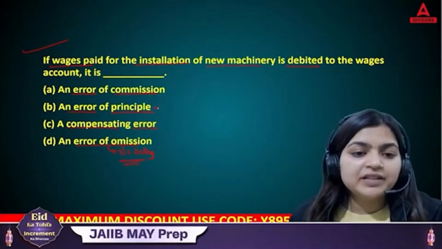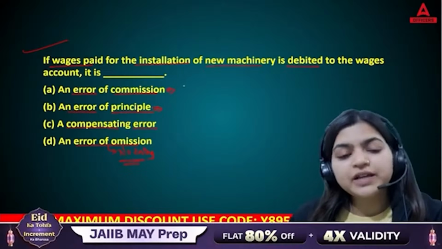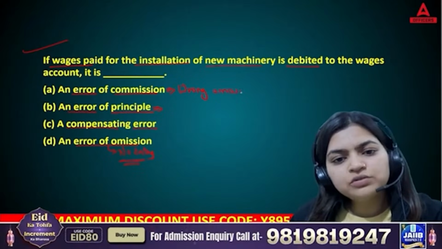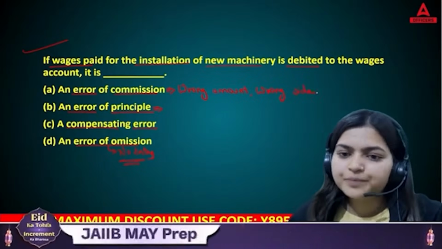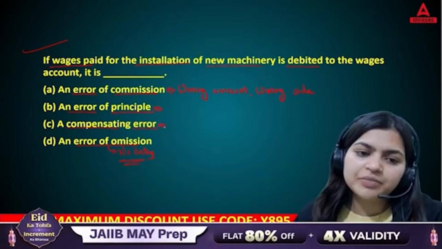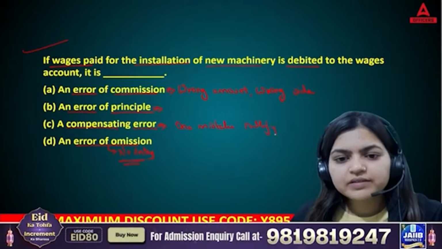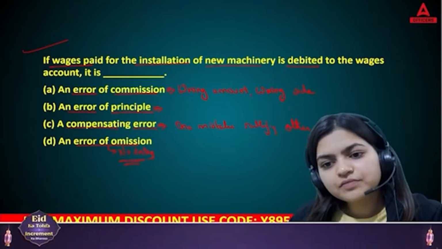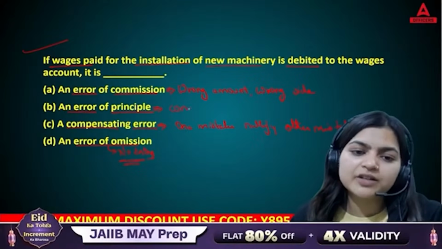Before principle, let's talk about commission. Commission means wrong amount, wrong side. Okay, that is commission. Compensating error means one mistake nullifies the other mistake. Principle means your concepts are not clear.